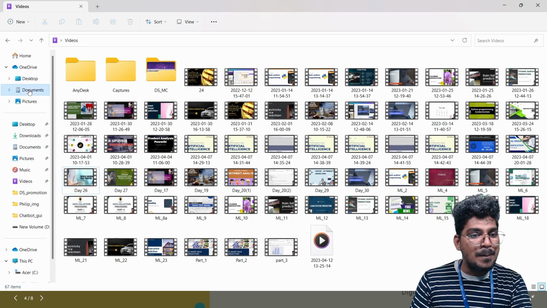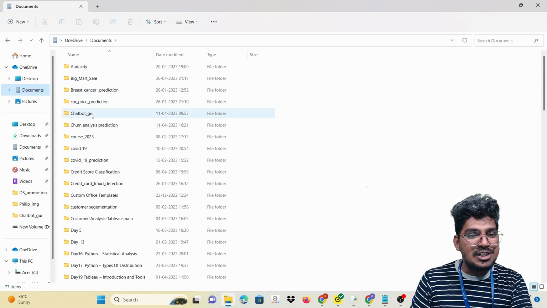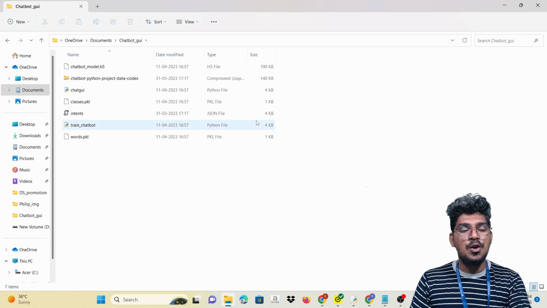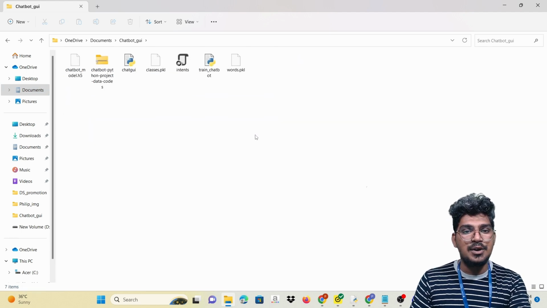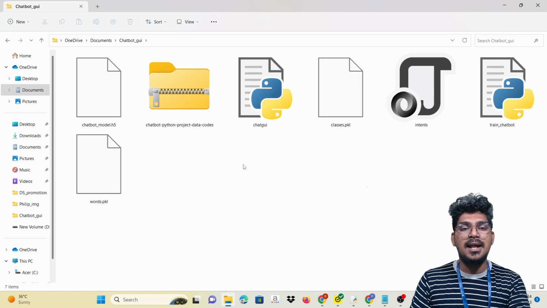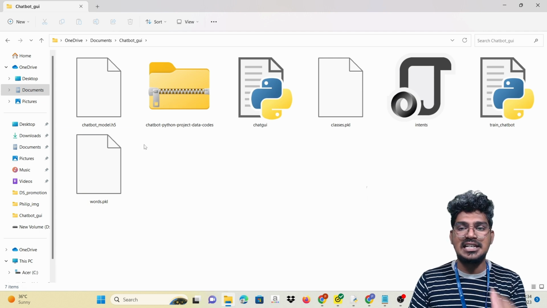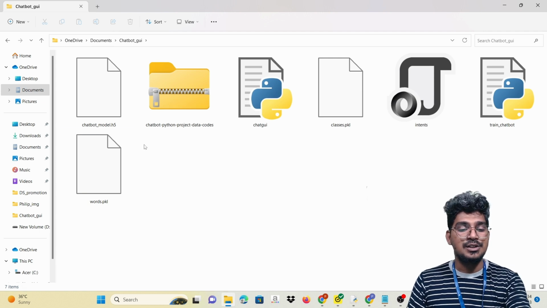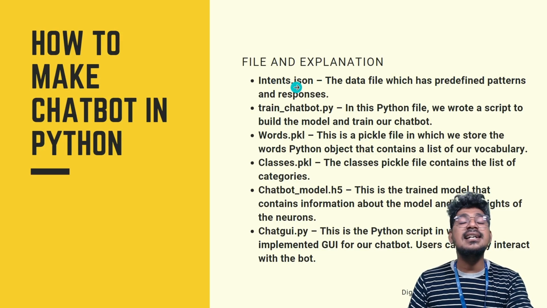So I'm going to open the document and also the chatbot GUI. I'm going to open this particular one, you can see it here. For example, you can see it here. I will explain the files one by one. Okay. So what is the first file?